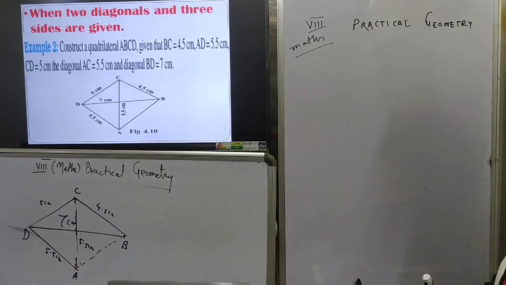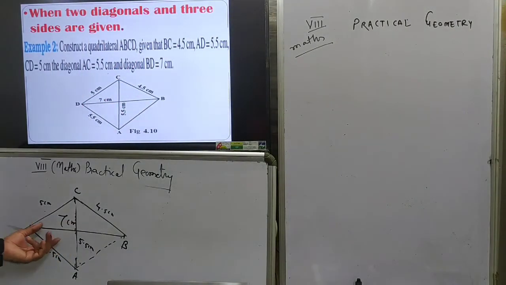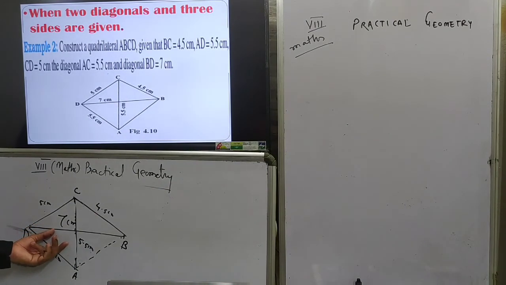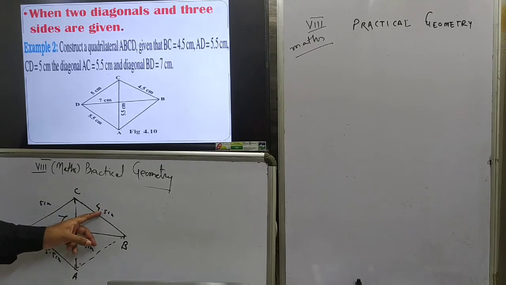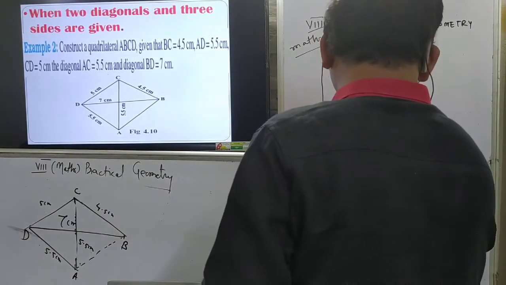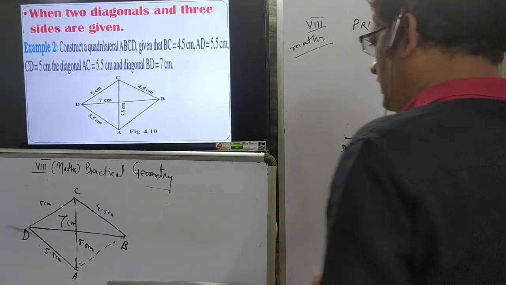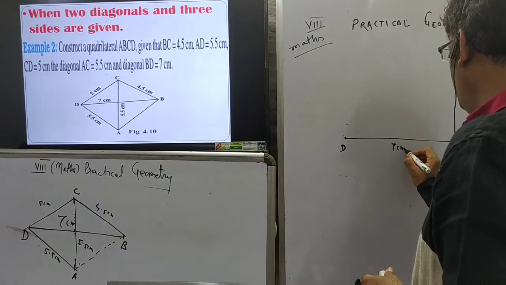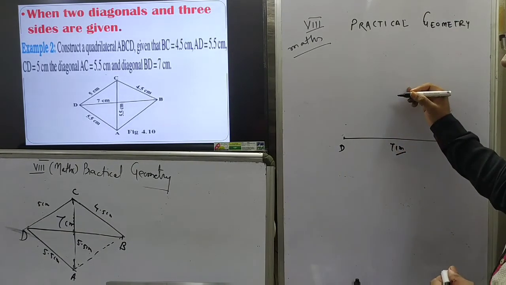MORE. Now how to construct a quadrilateral when two diagonals and three sides are given. First of all, draw a rough diagram and try to construct one triangle. Let us construct the triangle BDC, having BD 7 centimeter, this side 4.5 centimeter, and this side 5 centimeter. So first of all, construct this diagonal DB. This DB is equal to 7 centimeter.